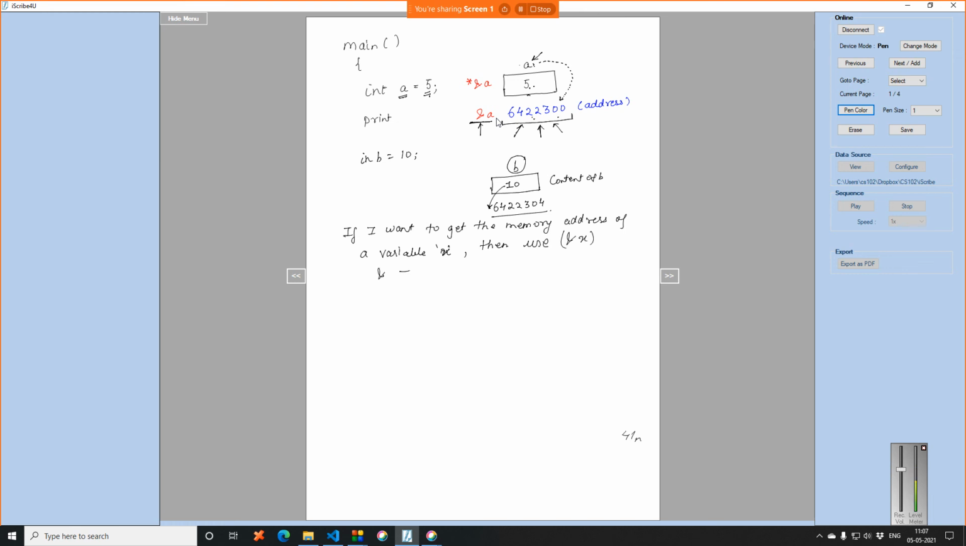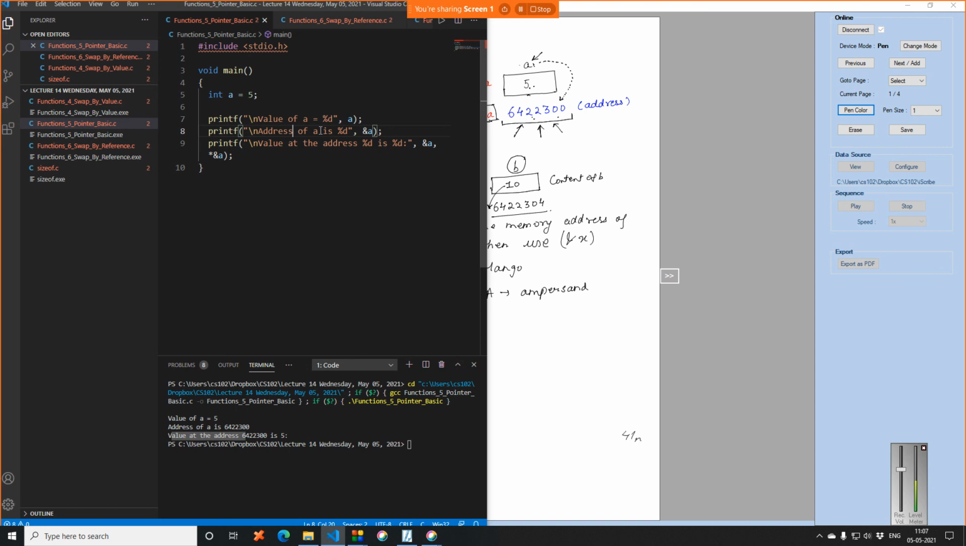This symbol is usually used when we write, let's say, apple and mango. You use this ampersand symbol and it is easy to remember: A for address and A for ampersand. So this way you can remember that ampersand is the representation of the address. When I type that I want to get the value of ampersand a, that means I want to get the value of the address where the variable a is stored.